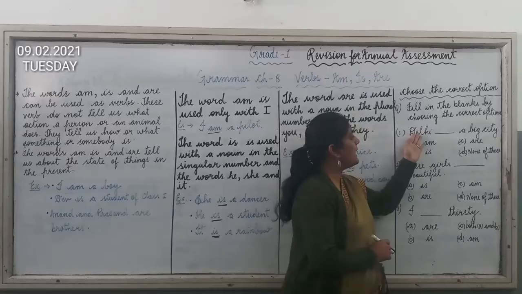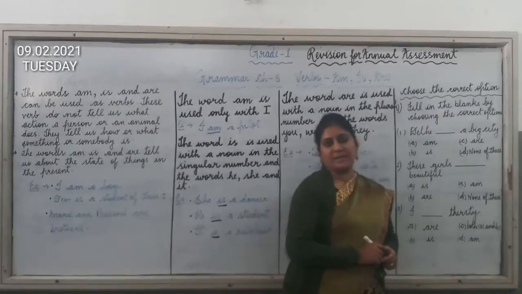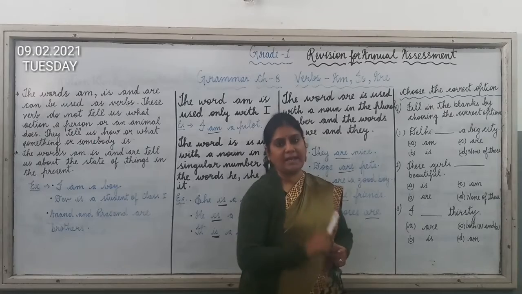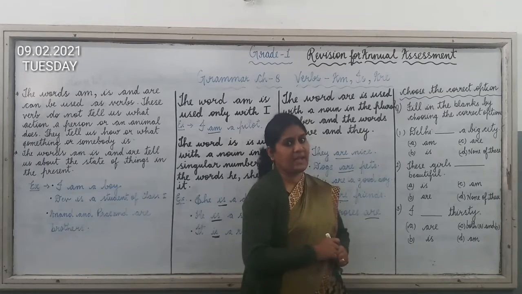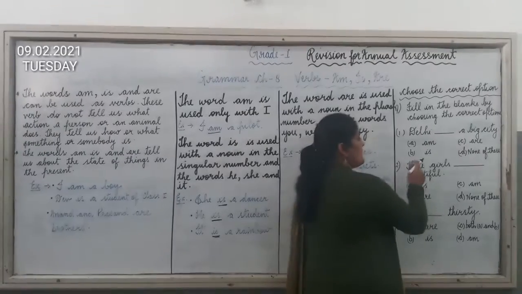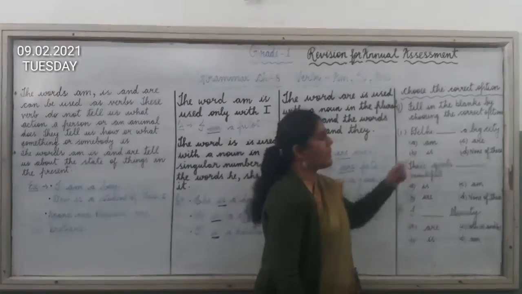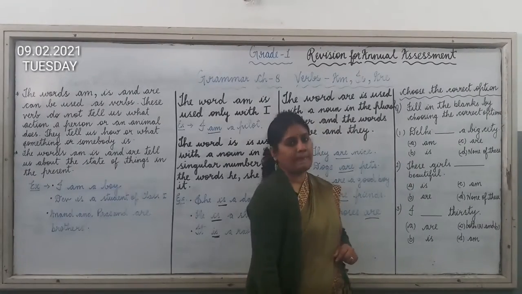Now the first is, Delhi dash a big city. Here we are talking about a city, that is Delhi, and Delhi is only one city, so it is singular number. So we will use am, is, are or none of these. Which option is correct here?